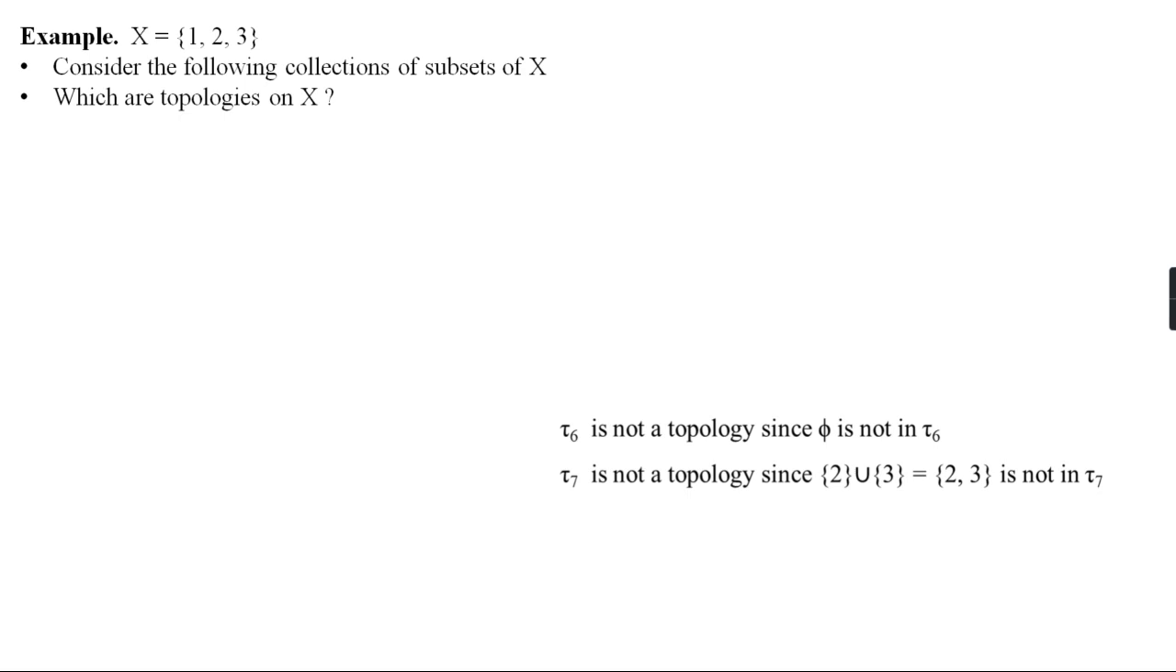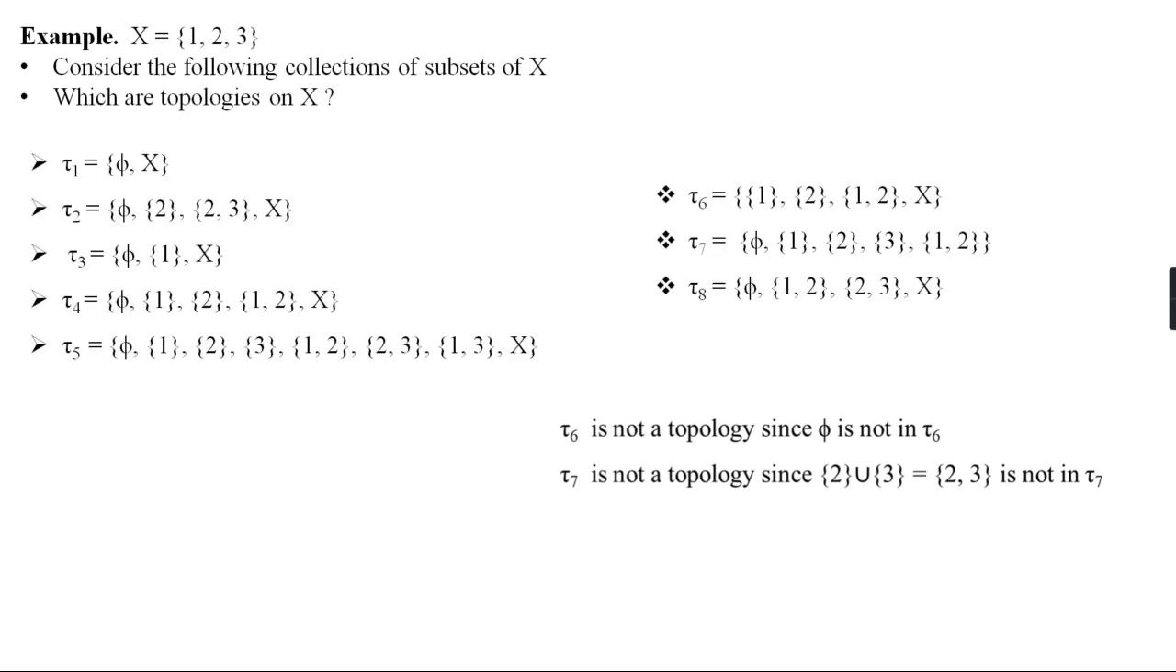Let us see some examples. Suppose X equals the set {1, 2, 3} and consider the following collections of subsets of X. We can verify which of them are topologies on X and which are not. The first one, tau 1, is equal to {phi, X}. The second one, tau 2, is {phi, {2}, {2, 3}, X}, etc.